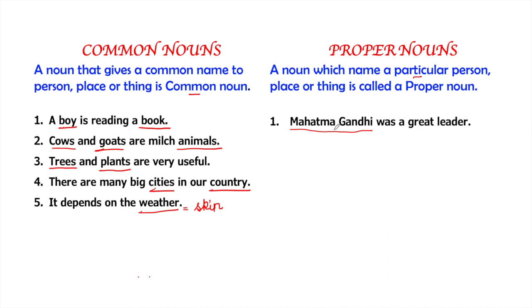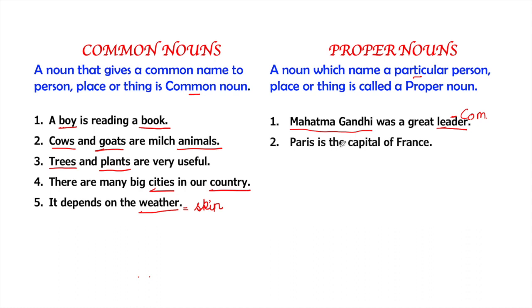There was no other Mahatma Gandhi who was ever born. But in the same sentence, we can see the word leader. You can see many leaders around you, but you will not find the same Mahatma Gandhi. So Mahatma Gandhi is a proper noun, but you can see many leaders around you, so leader will be a common noun.